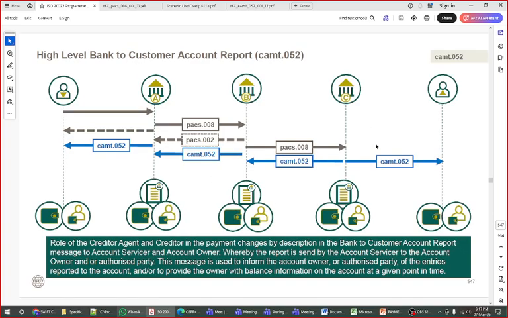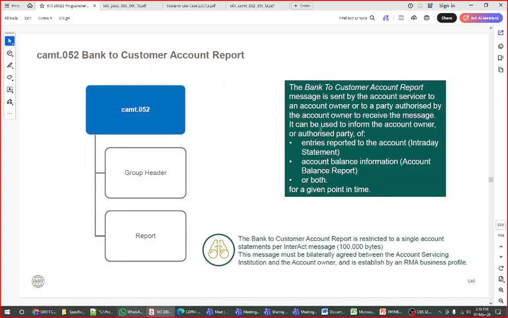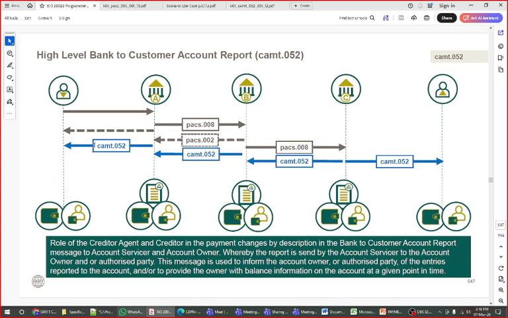Now it is totally dependent on when we are sending this report, accepting it and recording it. It is not fixed at the end or the middle. Whenever the bank requests this report, we have to send it. That is the one thing here, the bank to customer account report. Normally we do not show this message every time, but for illustration, whenever we want this report, it can be sent at every stage to the earlier bank here.